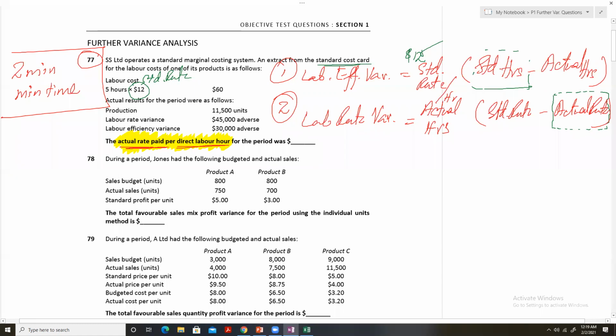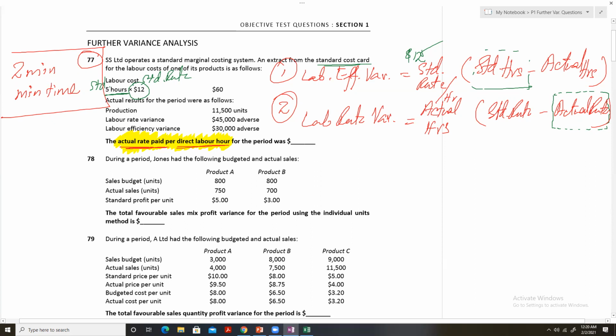We are given a standard cost card for the labor cost of one of its products. For each unit, the company expects that the workforce will spend 5 hours. These are the standard labor hours, 5 hours for one unit.